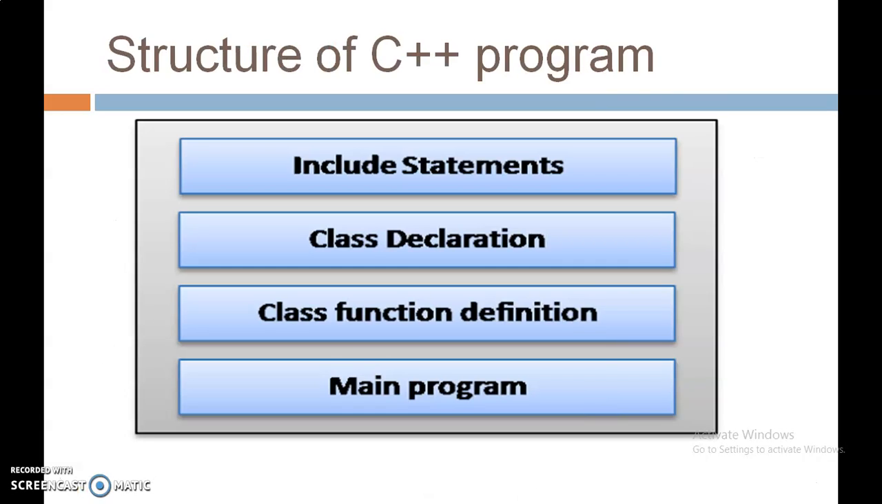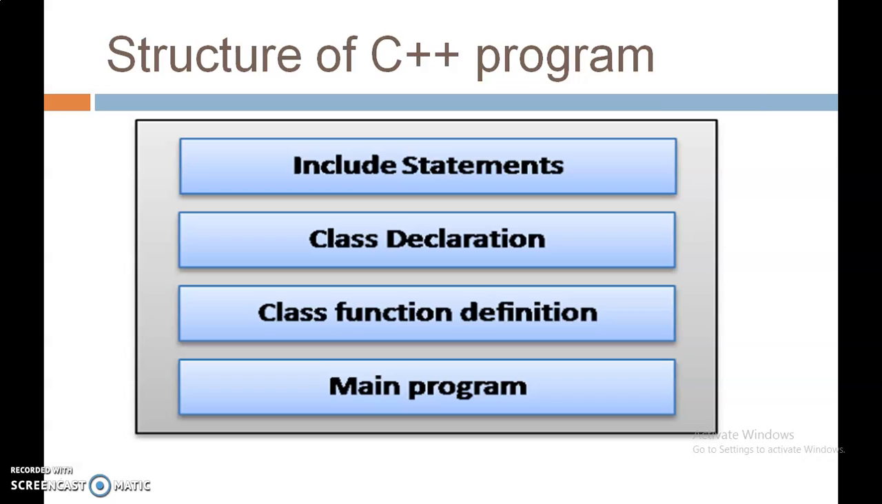So here is the structure of a C++ program. There are 4 sections of the program. The first one is the include statement. The second one is the class declaration, the third one is the class function definition, and the fourth one is the main program. Let's start from the first one.